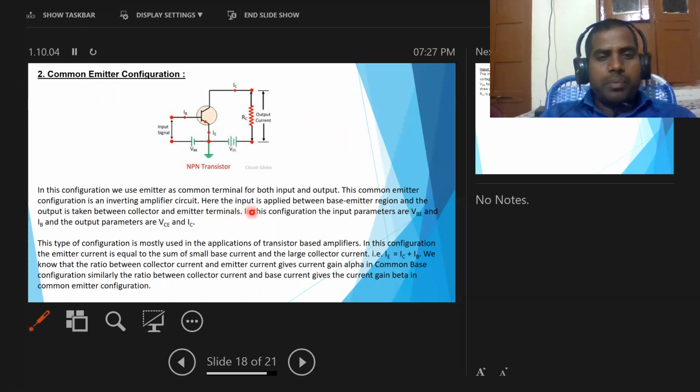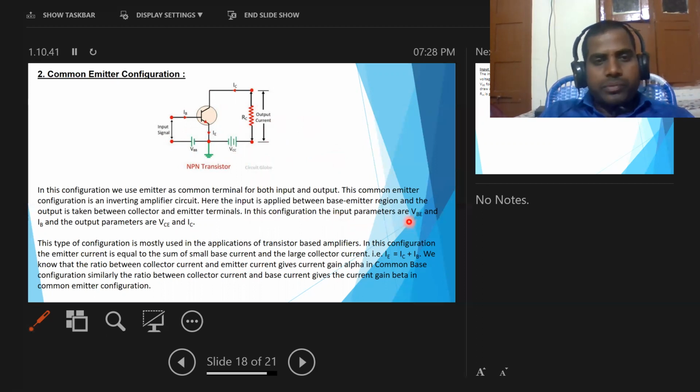Here the input is applied between the base emitter region and the output is taken between the collector emitter terminals. In this configuration the input parameters are VBE and IB, and the output parameters are VCE and IC. So in this case the emitter is taken as common for input and output regions. Here the base emitter region is taken as the input region, and the emitter and collector region is taken as the output region.